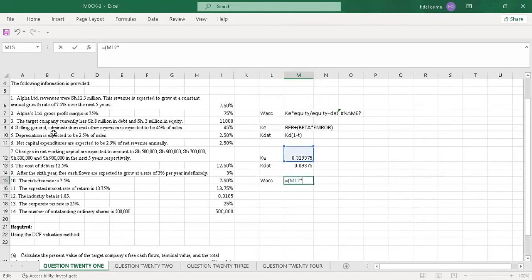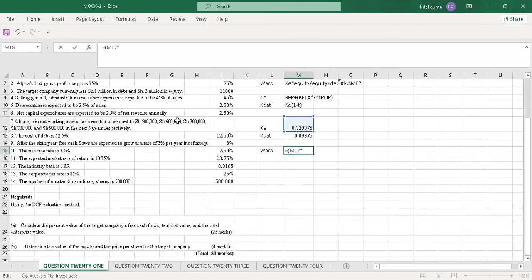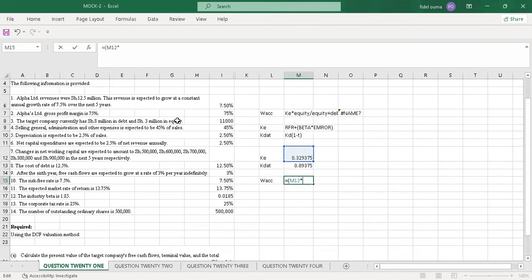We are told in additional information number 3 that the target company currently has shillings 8 million in debt and shillings 3 million in equity. So I'll take the 3 million and work with thousands, so I'll take 3,000. Then I divide by the sum of the two, debt and equity, which is 11,000. Then I'll close the bracket.